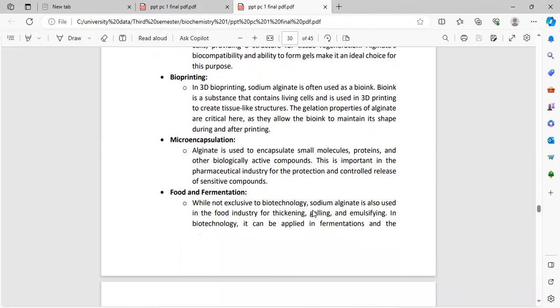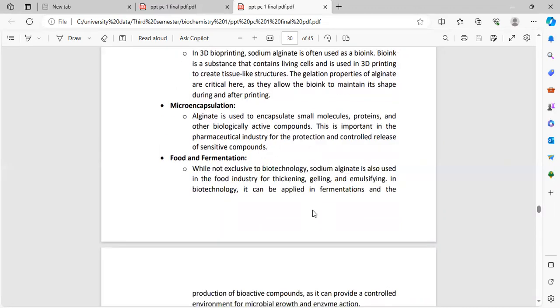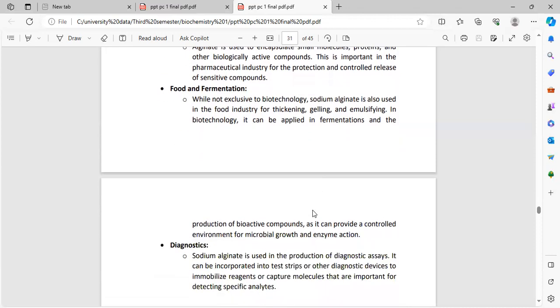Bioprinting. In 3D bioprinting, sodium alginate is often used as a bioink. Bioink is a substance that contains living cells and is used in 3D printing to create tissue-like structures. The gelation properties of alginate are critical here, as they allow the bioink to maintain its shape during and after printing. Microencapsulation. Alginate is used to encapsulate small molecules, proteins, and other biologically active compounds. This is important in the pharmaceutical industry for the protection and controlled release of sensitive compounds.